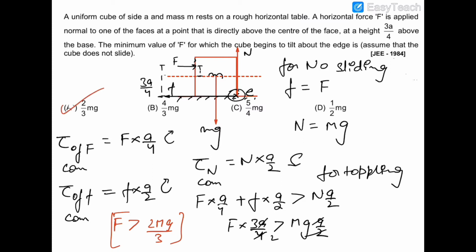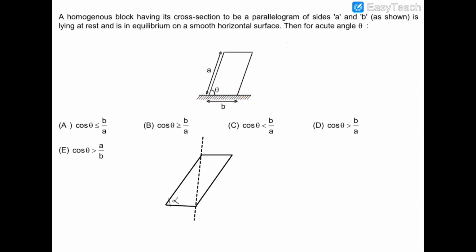Now let's move on to the next question. In this question, there is a homogeneous block which has a cross section which is a parallelogram. You are viewing this block from its cross section view. So this is a parallelogram shaped cross section of a block, and this side is A and this side is B. This block is lying in equilibrium, at rest on this smooth horizontal surface. Then we have to find the angle theta for which this block would remain in equilibrium.